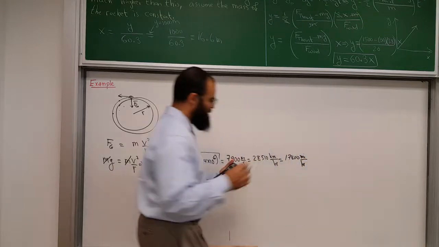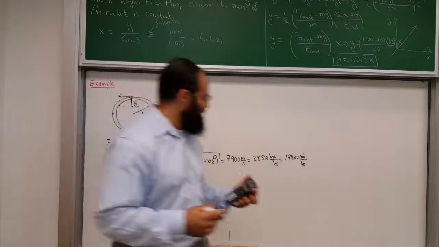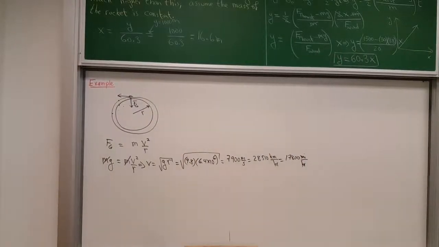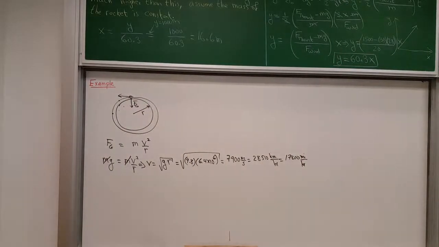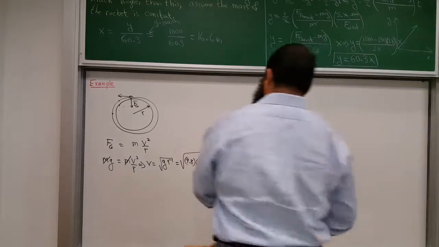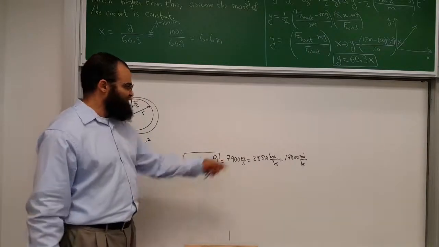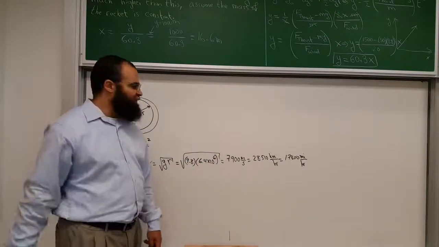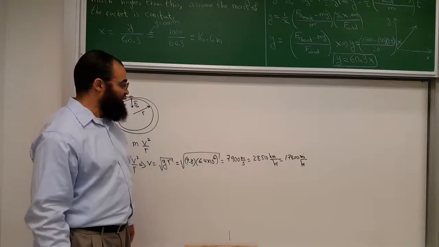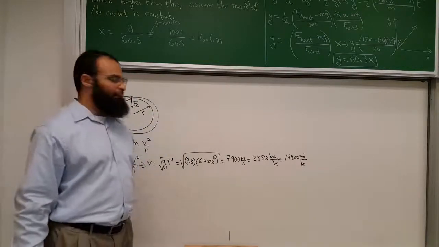Let me make sure I didn't make any mistake, just like the book. In the book, they estimated 16,000 because I used 6.4, and they used 6.37 for the radius of the Earth. So slightly less, but 16, 17, 18,000 miles an hour if you were to orbit like so.